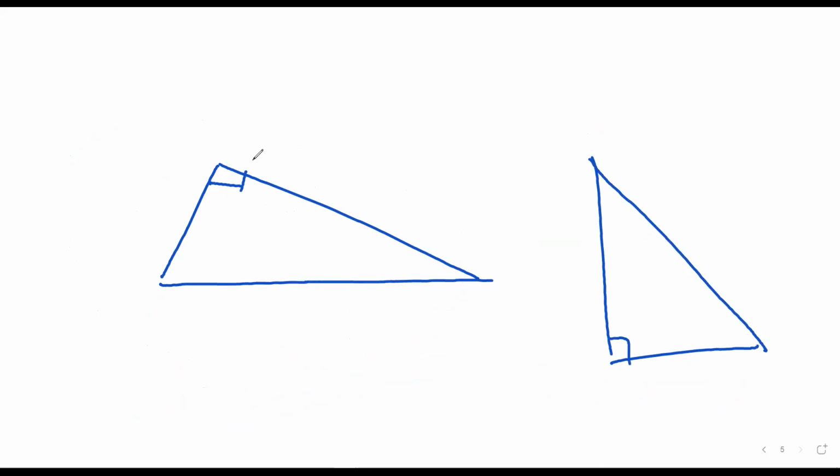So this is my triangle ABC. This is my triangle PQR. So I can always rotate this, and place it over this triangle. And if both of them can cover each other, both the triangles are congruent.